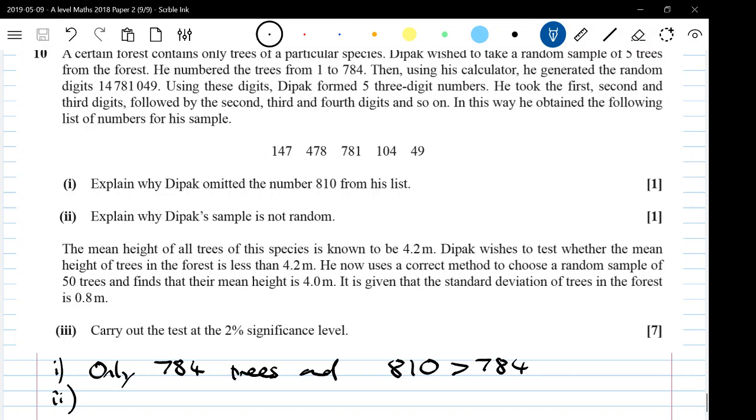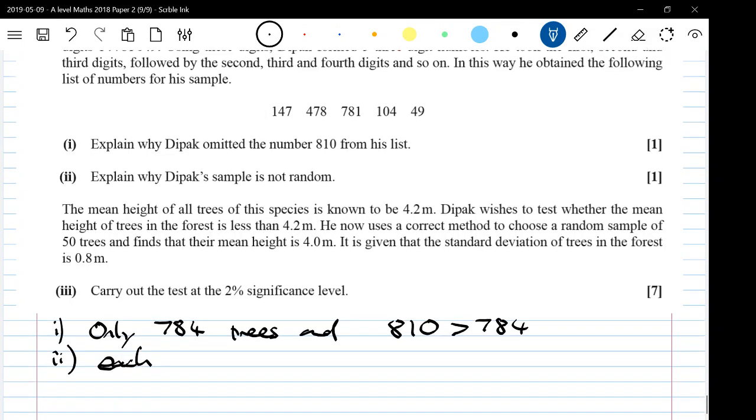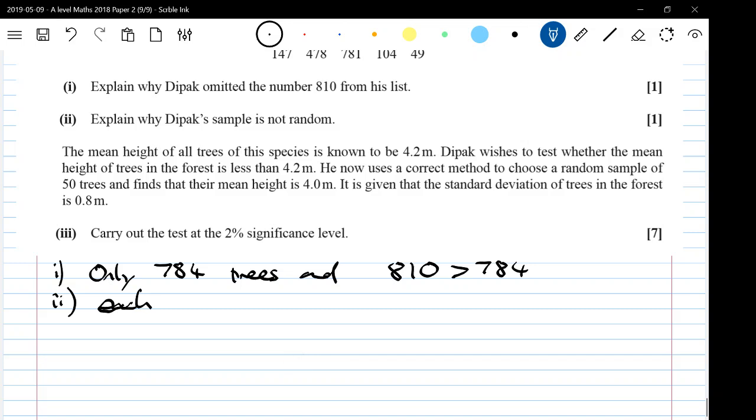So the number 478, that tree, depends on the number in the first one, and it affects the number in the second one. The numbering of the trees are not independent. That's the key thing. Each number is not independent of the next one, or of the previous one. Or each number is related to the next.